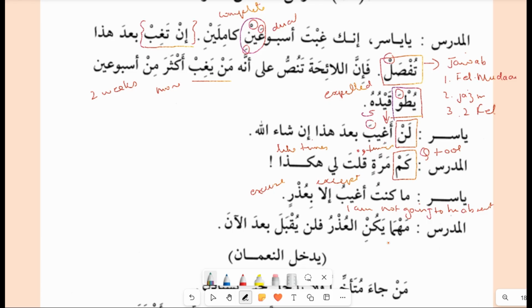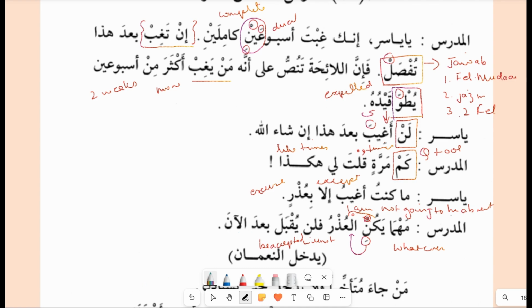Now let's see the structure. Mahma, whatever. Yakunil, kasra and a sukun. Why is that? So it is a tajweed rule that if two sukun come together, this lam at-tarif always has a sukun. The first sukun gets cancelled. Kasra is given to read continuously towards the lam at-tarif. Yakunil udhru. Whatever your excuse is, falay yuqbala. Falay, you will not be accepted in the school, or you will be expelled out of ba'da al-an, from now on.